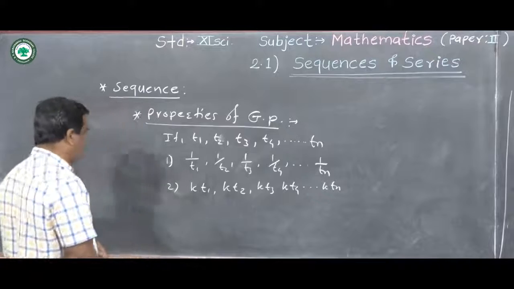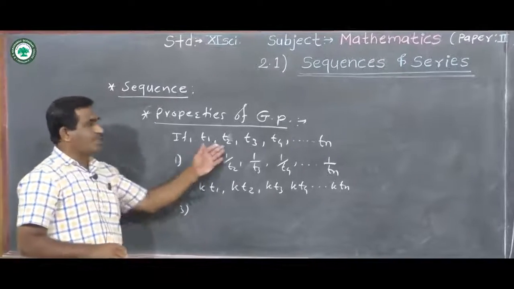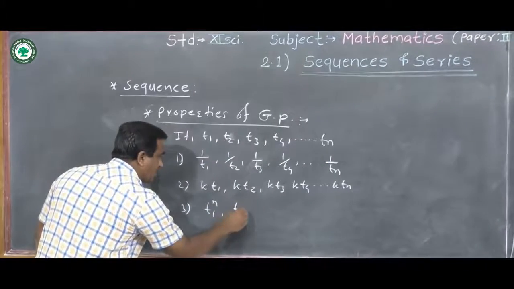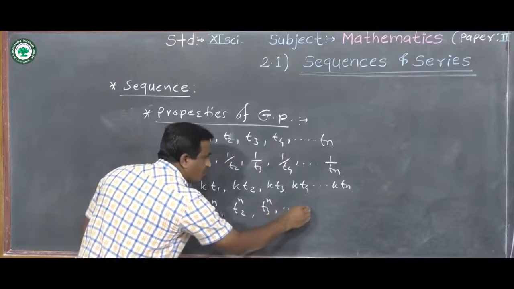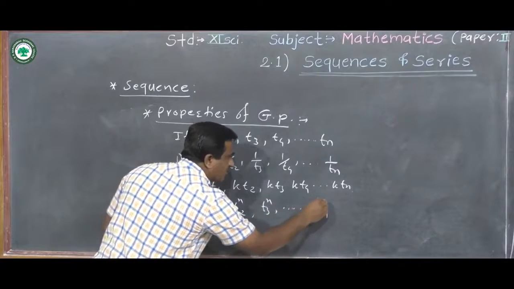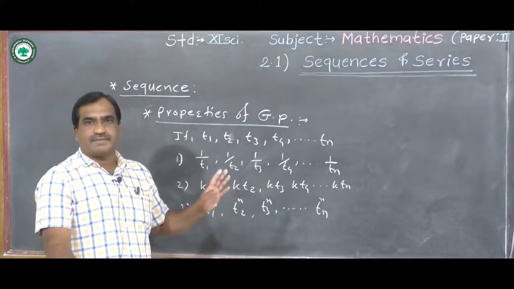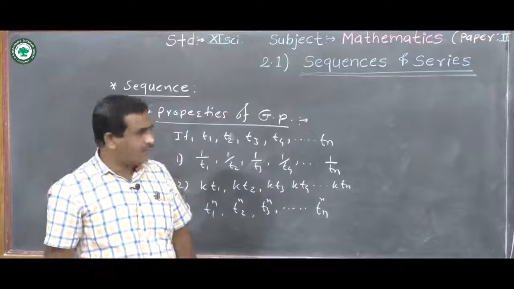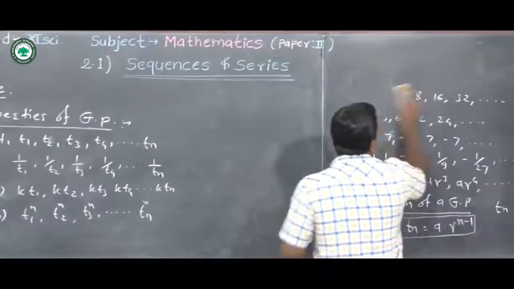And the third property is, if we take the same power of each term, like T1 raised to n, T2 raised to n, T3 raised to n, and so on, Tn raised to n, this is also a geometric progression. These are some properties of geometric progression. Now we see some remarks or notes for the geometric progression.